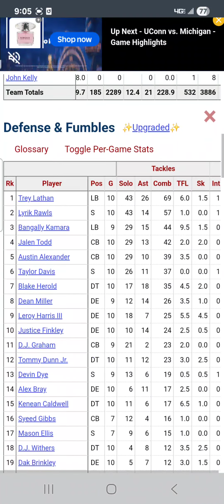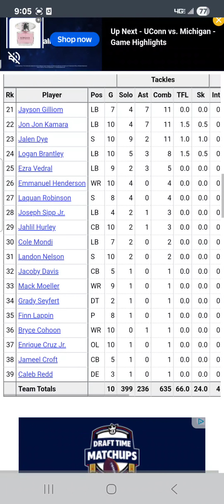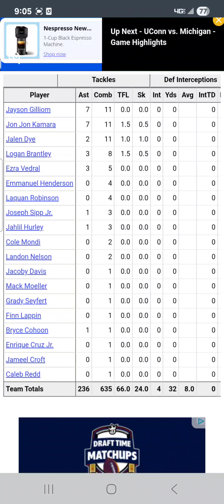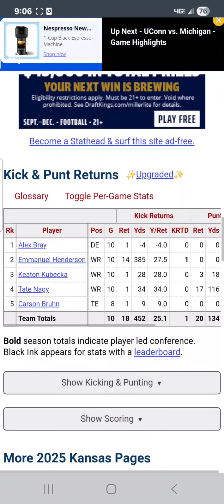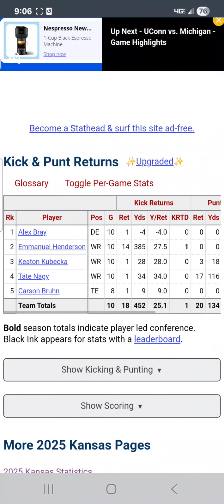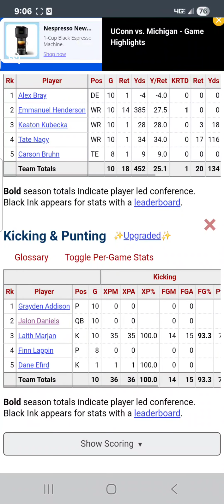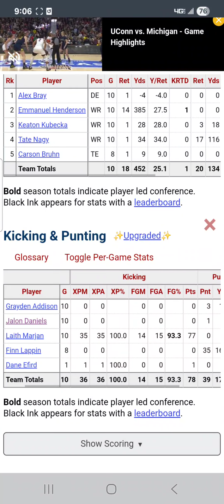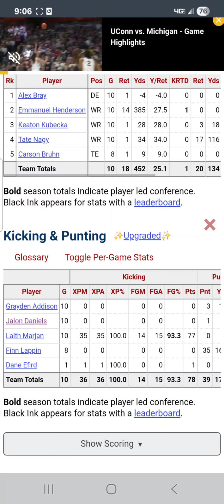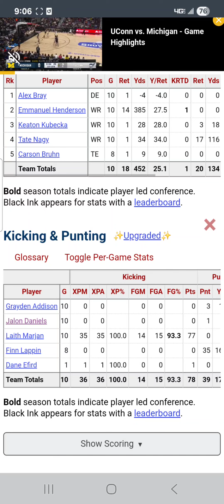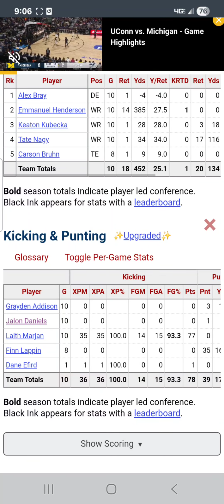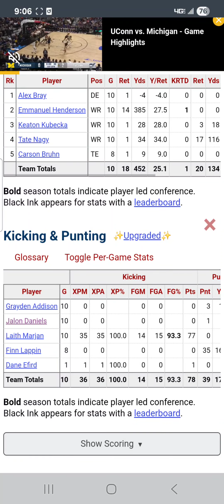Defense. What do they do? 66 tackles for loss, 24 sacks. They got 4 interceptions and 8 forced fumbles. So, pretty good defensively. Look at this. Kicking. 35 for 35 for Laith Marjan, and he leads the conference in field goal percentage with 93.3% and leads the team in points with 77.